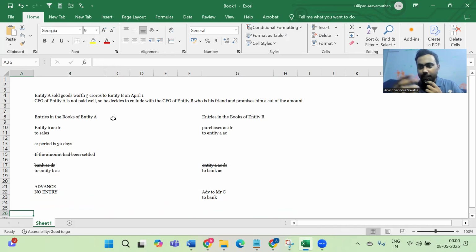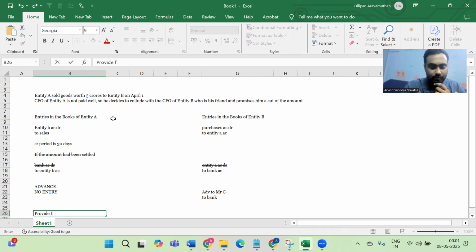And obviously the CFO of entity A is not going to tell the finance team. He will tell the finance team or the receivables team that entity B has not yet paid the amount, so provide for the entire 3 crores in our books. So create a provision towards this, saying that it's not recoverable.